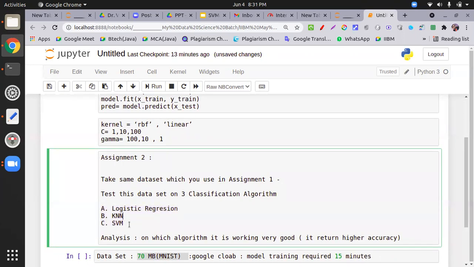Okay. So yes, same thing, sir. We have to create a model, so we have to select the algorithm. Which algorithm works fine for us? Okay. So check this thing.